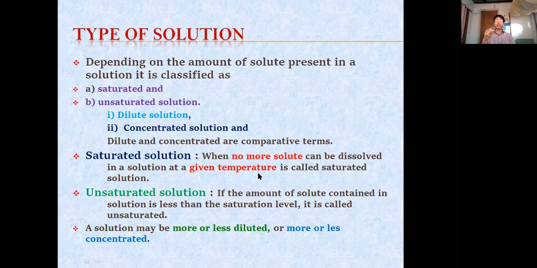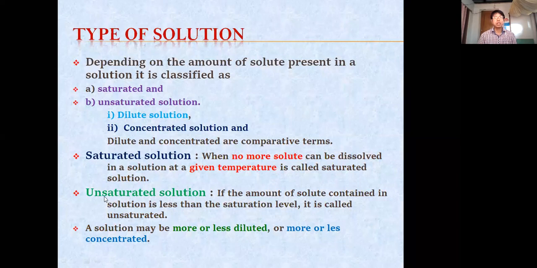If you go on adding sugar in that glass of water, after the saturation point, the sugar will remain in solid form. It will not get dissolved because it has come to the saturated point. Okay, so this is saturated solution.